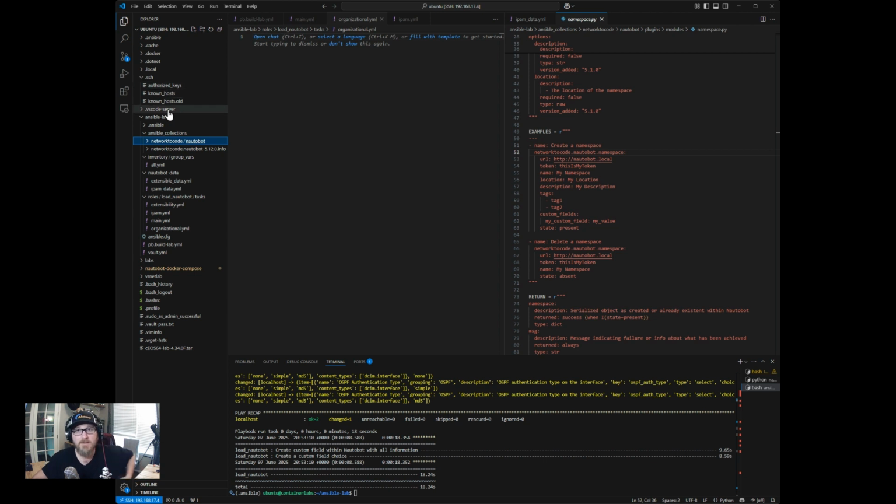So there are a few things that need to go into Nautobot before we create other things. I believe I mentioned that before. Let's create a file. Call this organizational data.